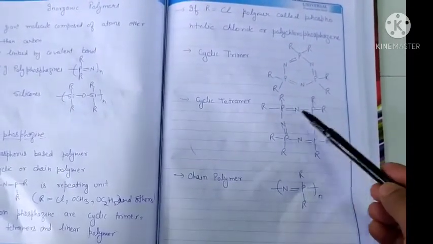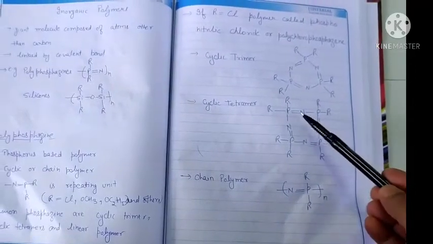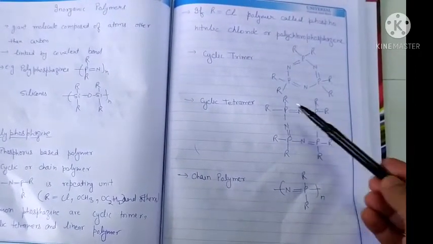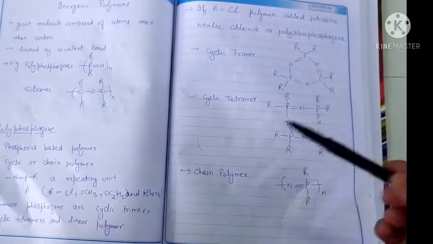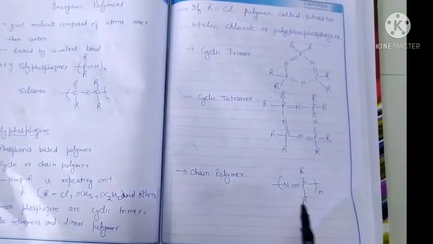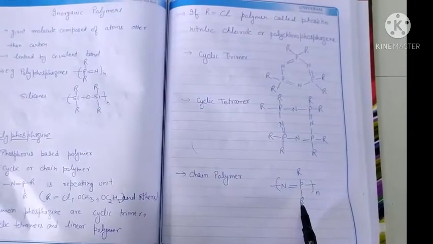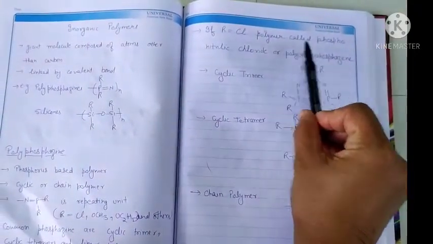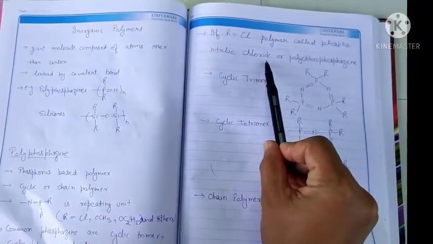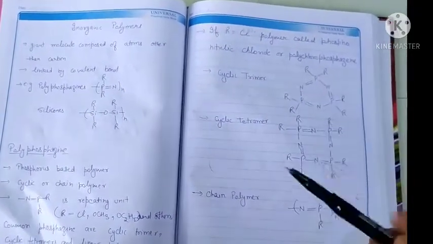In the cyclic tetramer structure, there are 4 nitrogen and 4 phosphorus with alternate single and double bonds. In the chain polymer, NPR2 is the repeating unit. If R is chlorine, then the polymer is called phosphonitrile chloride or polychlorophosphazine.